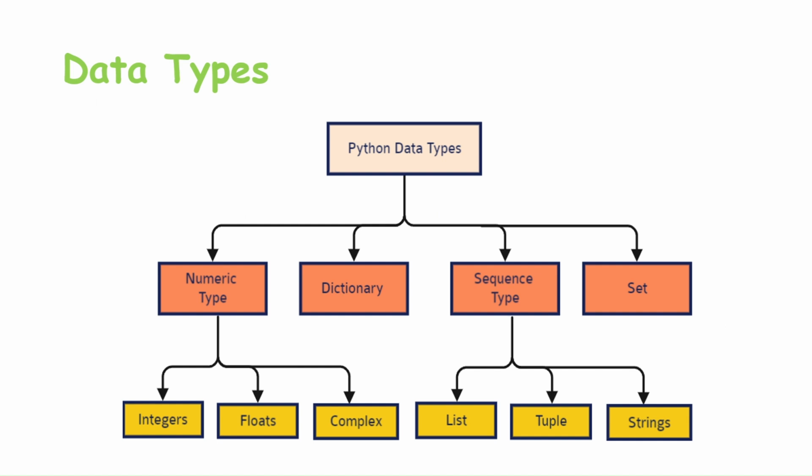Data type. In Python, each variable has a data type which defines the type of data it can store. The main data types include integers, floating point numbers, strings, and booleans. Python is dynamically typed, meaning you don't need to explicitly declare the data type. It's inferred based on the value assigned.